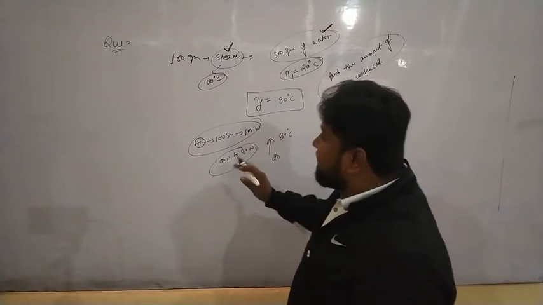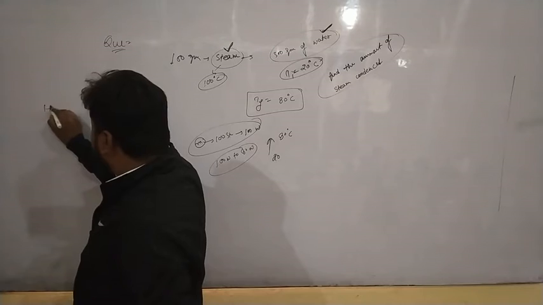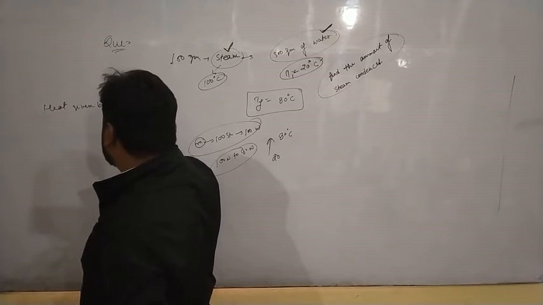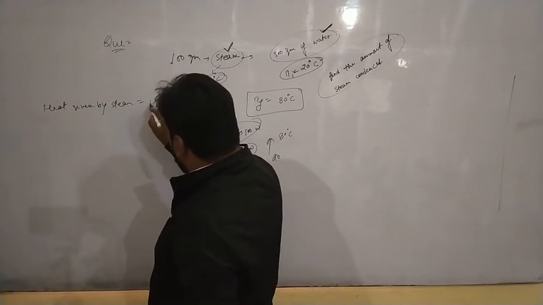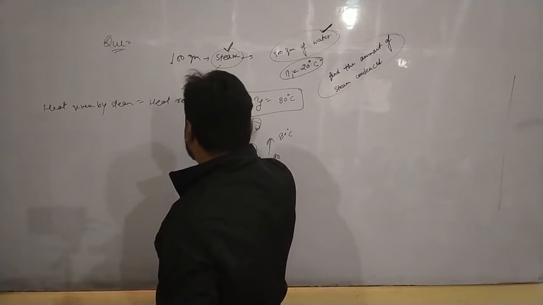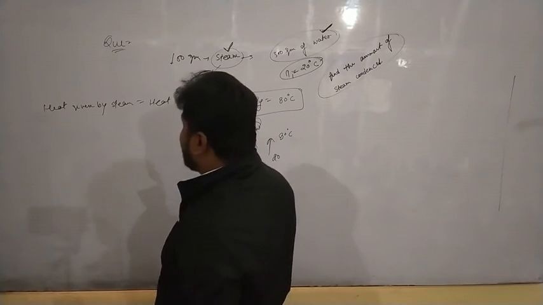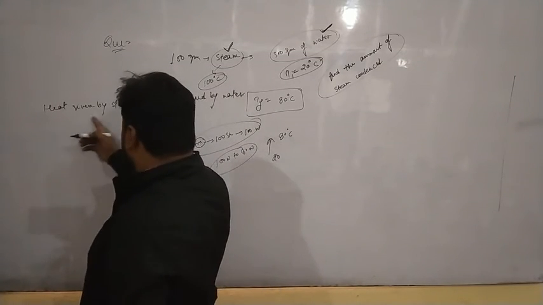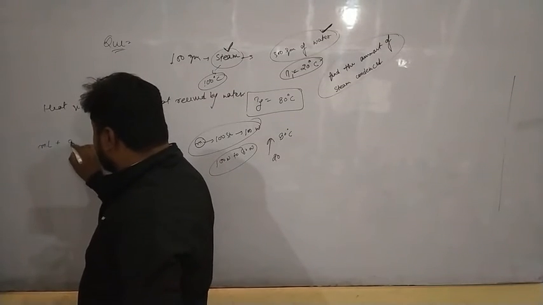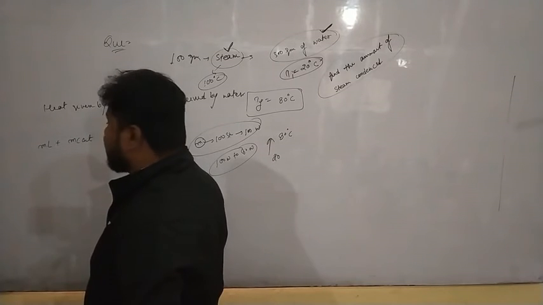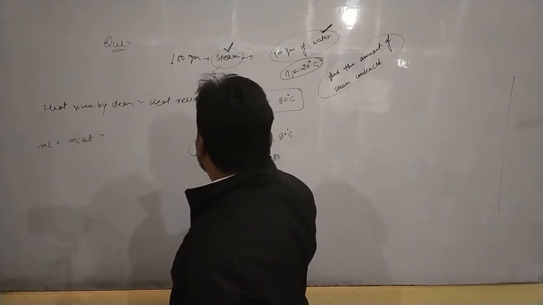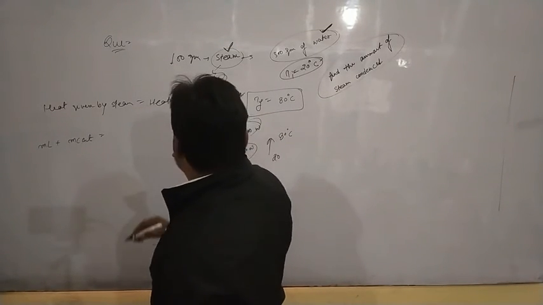So in this situation, we will say simply that heat given by steam equals heat received by water. Heat given by steam is the latent heat plus the normal heat. And then, for the heat received, it will raise the temperature of 300 gram.